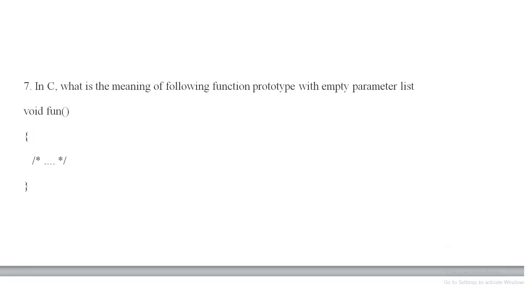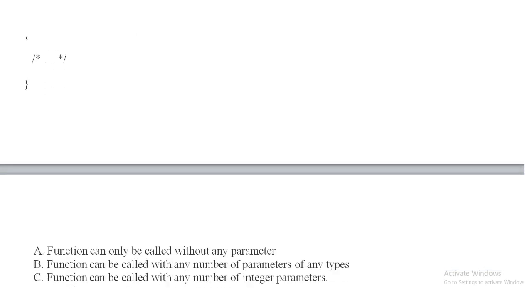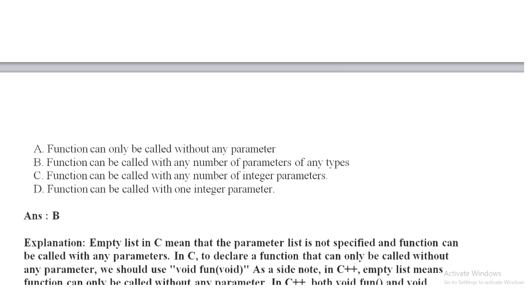Question number 7. In C, what is the meaning of the following function prototype with an empty parameter list? void fun(){}. Option A, the function can only be called without any parameter. Option B, the function can be called with any number of parameters of any types. Option C, the function can be called with any number of integer parameters. Option D, the function can be called with one integer parameter.